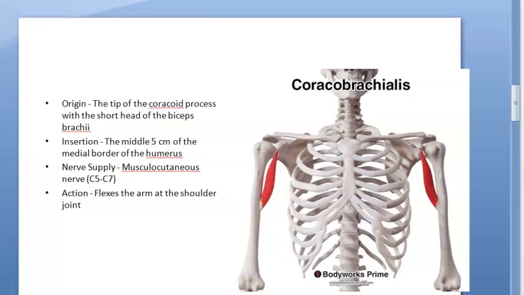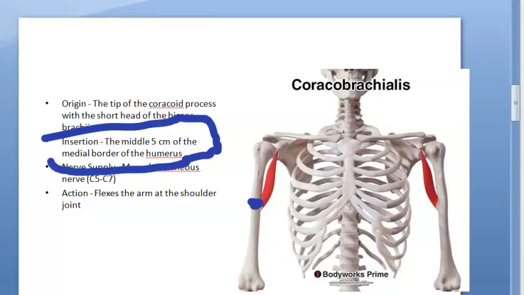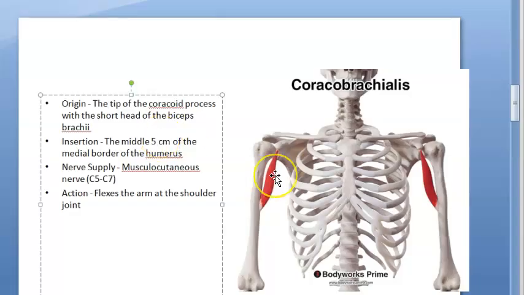They're asking you what are the events that are occurring here at the insertion of the coracobrachialis. So first of all, you mention that it is at the middle of the humerus. That 5 centimeter is correct, so just remember somewhere here 5 centimeter. It will insert on the medial border of the humerus, in the middle 5 centimeter of this medial border. This insertion you have to know, then only you will be able to tell what the events occurring are.